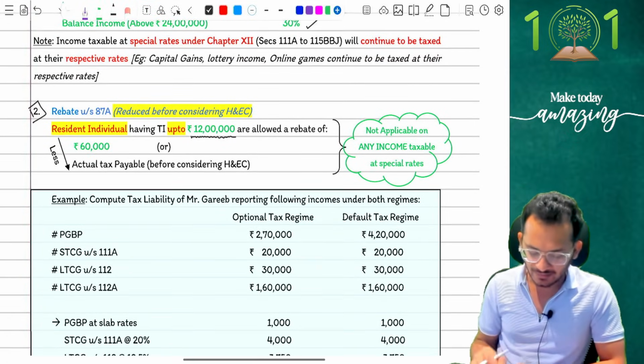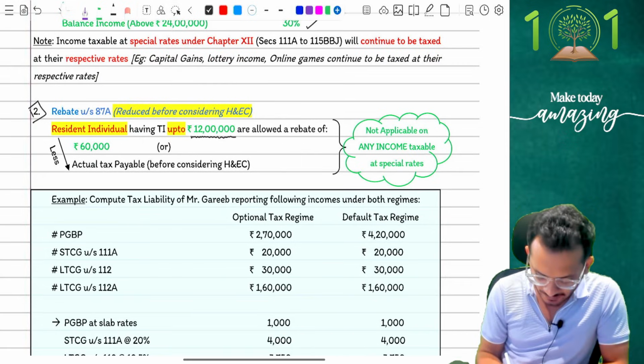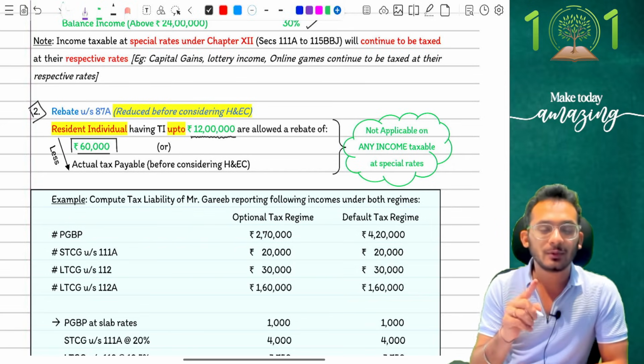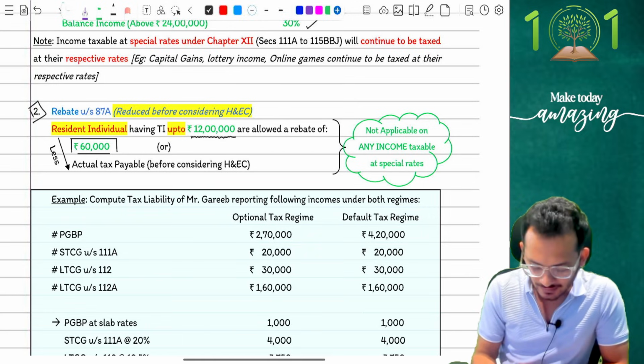Matlab, income tax says if you want to claim rebate for a total income of 12 lakh rupees, you'll be eligible for a rebate of 60,000 rupees or actual tax payable, whichever is lower. Once again, it is 12 lakh rupees with a rebate of 60,000 rupees. But the challenge is not there. The challenges come on the right side.